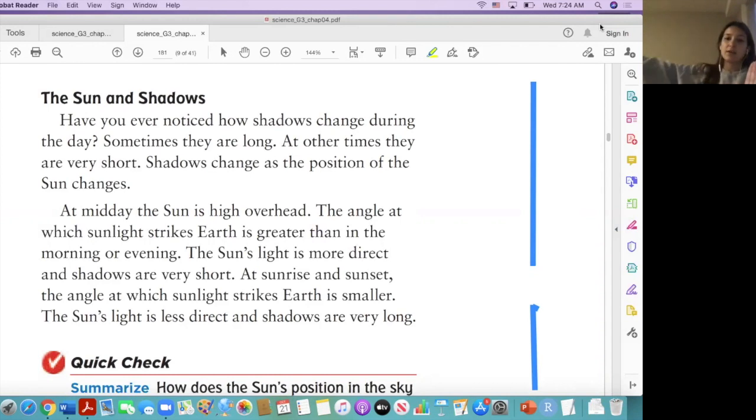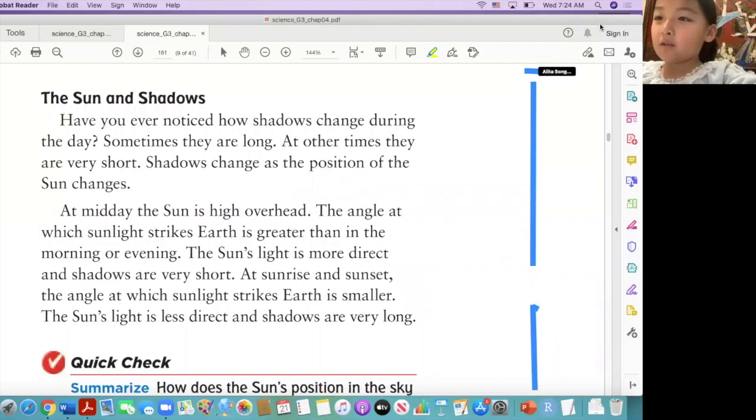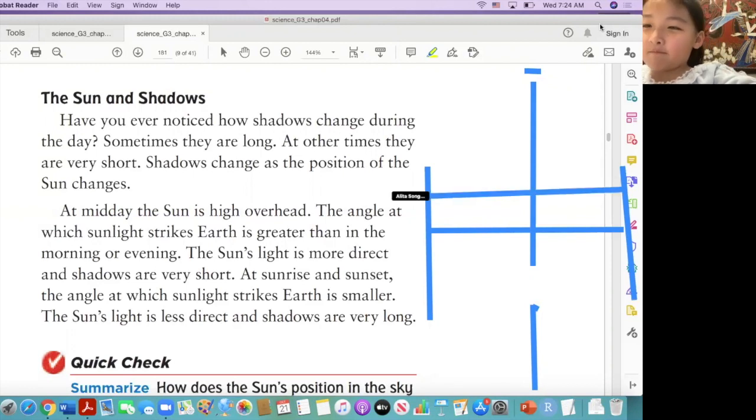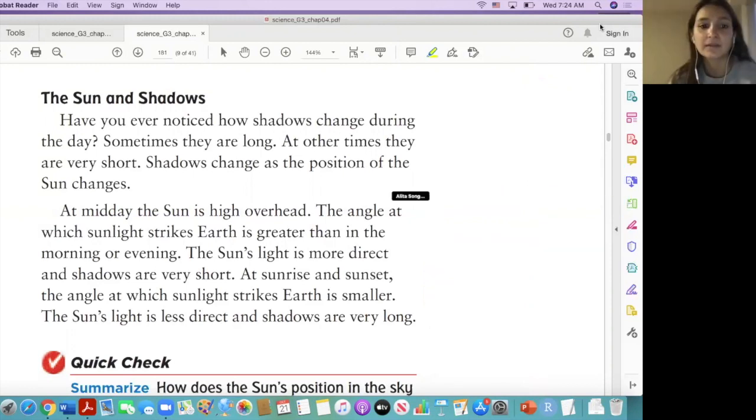If the sun is coming from my right side, your shadow is going to be on the opposite side. So if the sun is here, then my shadow will be here. If the sun is here, then my shadow will be here. Kind of like that.